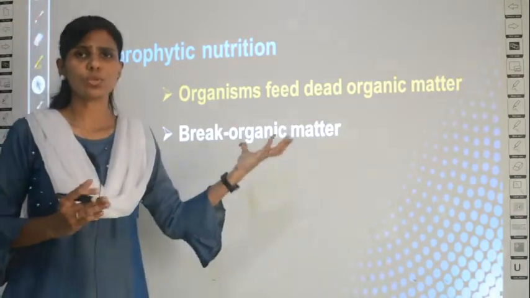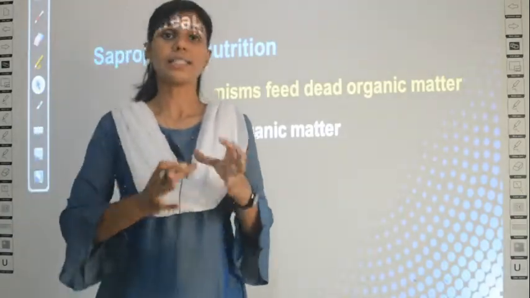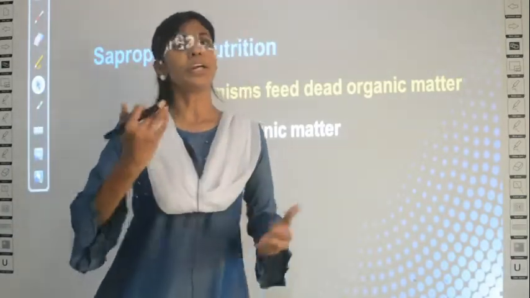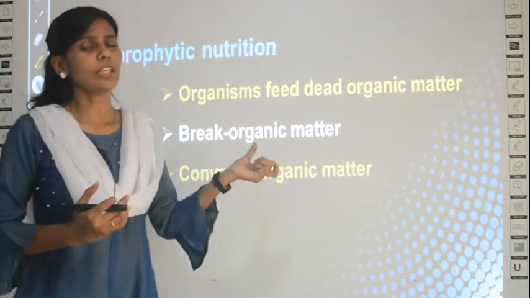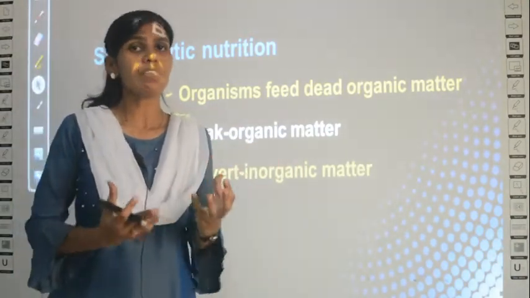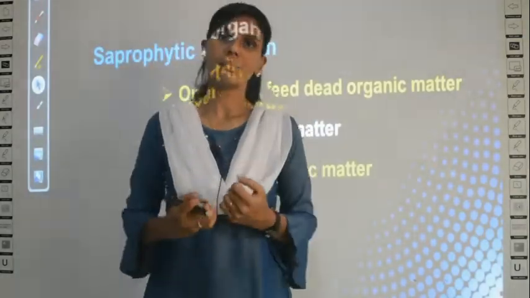So what happens to this organic matter? This organic matter which the dead organism has is broken down into inorganic matter. So it is converted into inorganic matter. Why? Only when it is converted into inorganic matter, the plants can take them as nutrients.